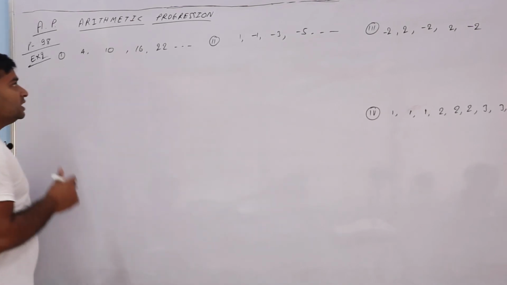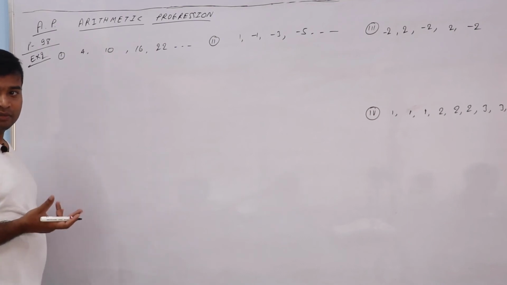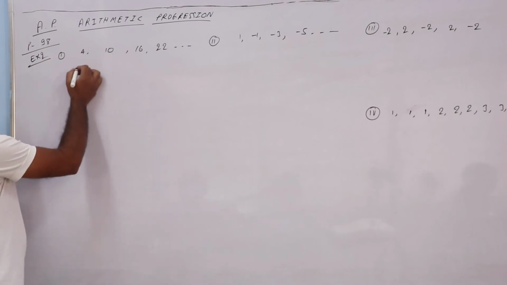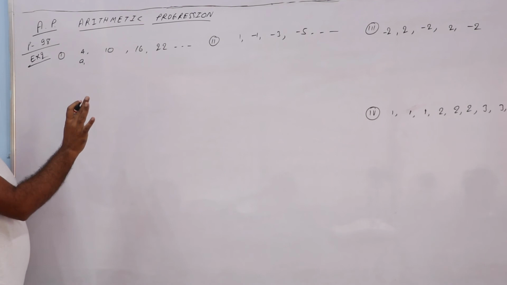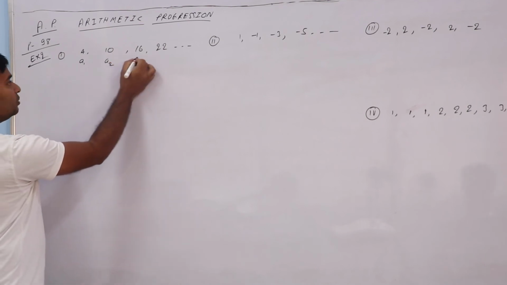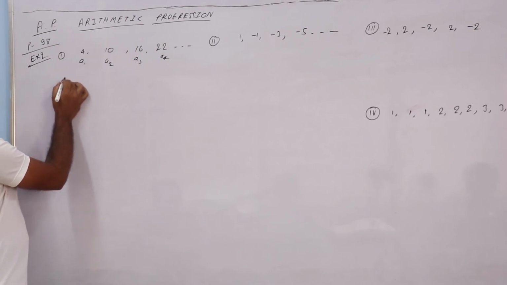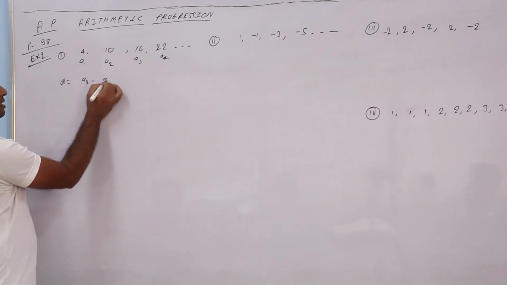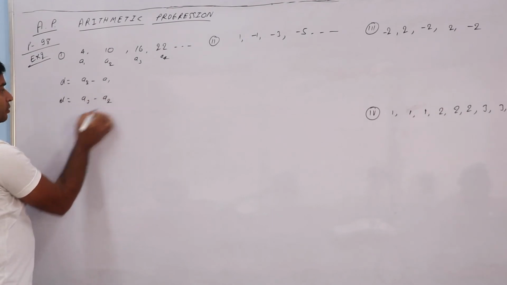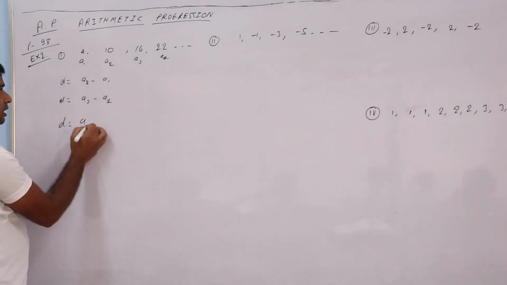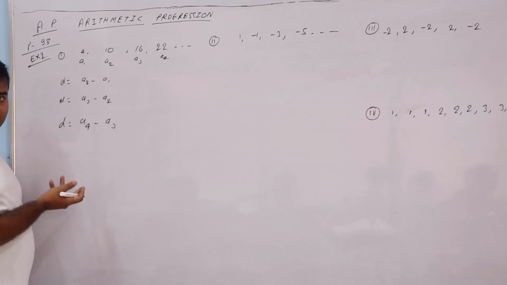For checking AP, what will we do? We'll check the common difference. I'm marking just the first question; the next questions we will do directly. A1, A2, A3, A4. So common difference is equal to A2 minus A1, or A3 minus A2, or A4 minus A3. Just check whether we are getting the same or not.